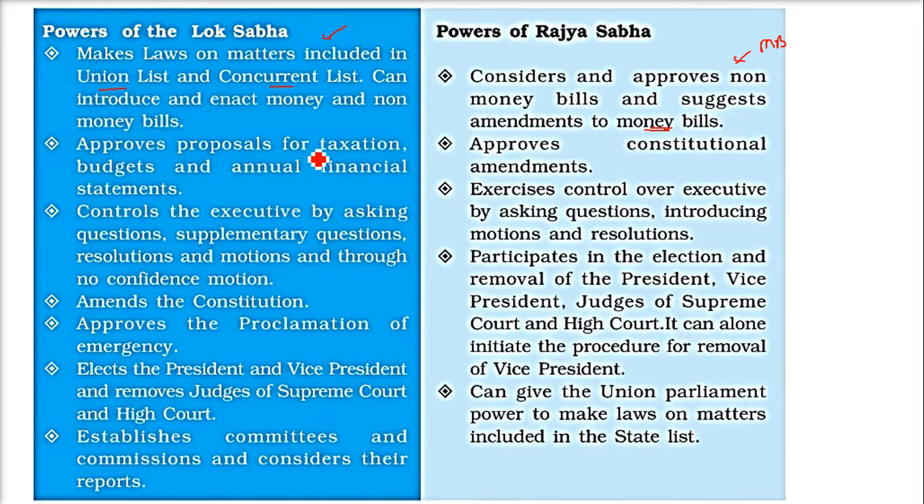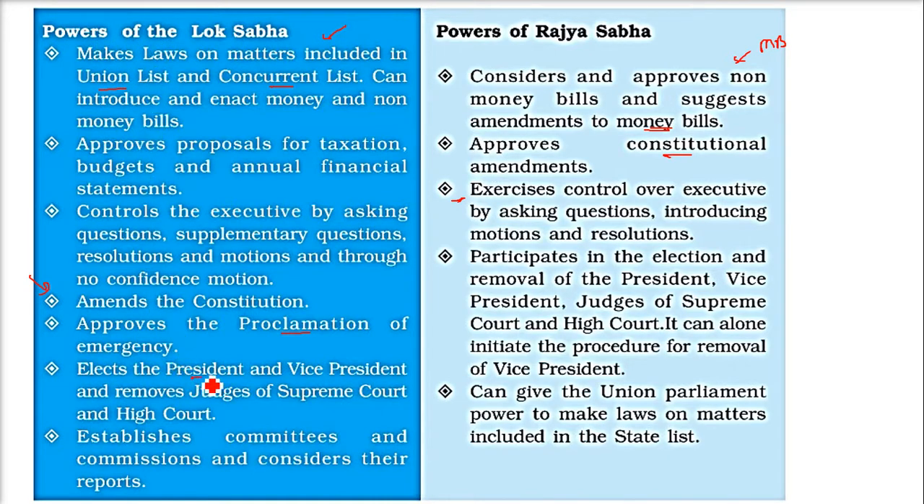Lok Sabha approves proposals for taxation, budgets and annual financial statements. It controls the executive by asking questions, supplementary questions, resolutions, motions and through no confidence motions. And here also, Rajya Sabha exercises control over the executive by asking questions, introducing motions and resolutions. There is one more thing. The amendment of the constitution can be presented in Lok Sabha or Rajya Sabha, and the Rajya Sabha approves this constitutional amendment, Samvidhan Sanshodhan. The Lok Sabha approves the proclamation of emergency, Apatkal situation.